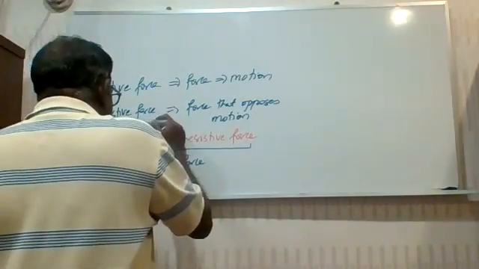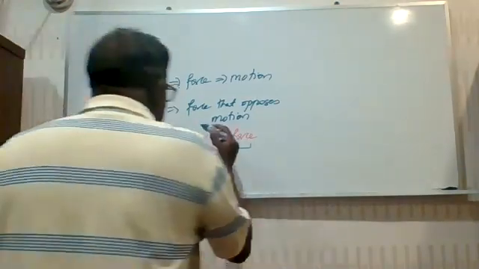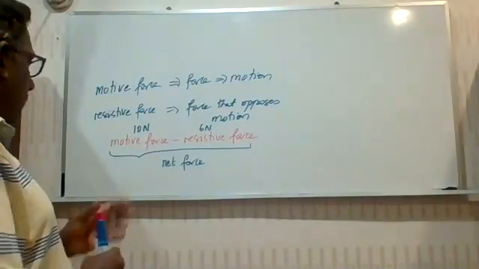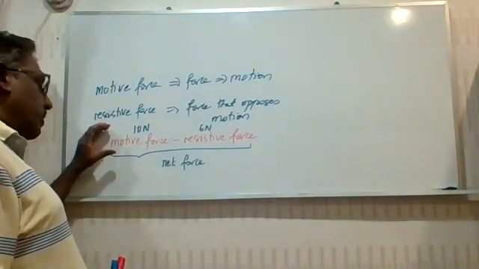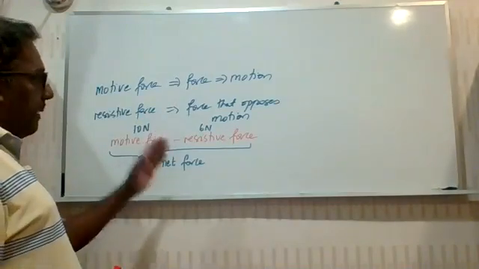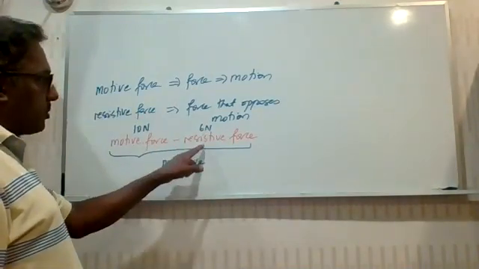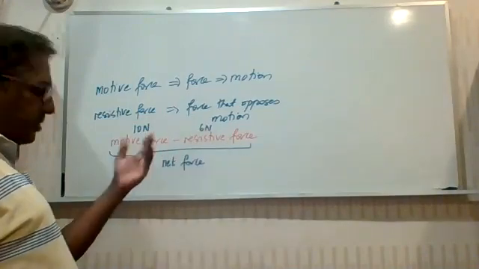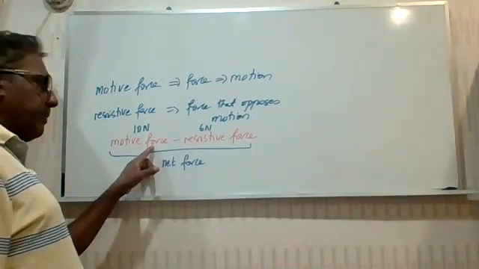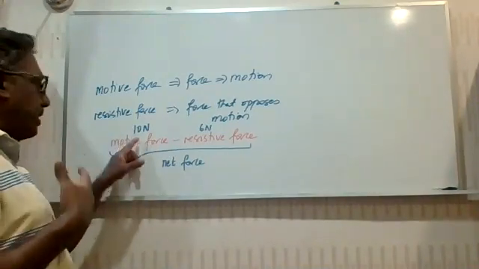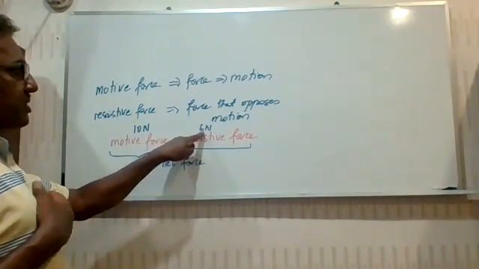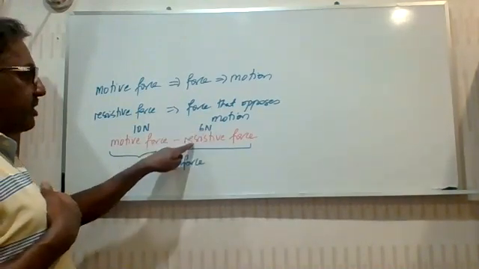Let's say the motive force is 10 newtons and your resistive force is 6 newtons. So one way of viewing this is, okay, a 10 newton motive force is trying to cause an object to move, all right? But at the same time, a 6 newton resistive force is trying to oppose the motion. So what is the 10 newton motive force doing? It uses 6 newtons of its force to neutralize or cancel off the 6 newtons of the resistive force.